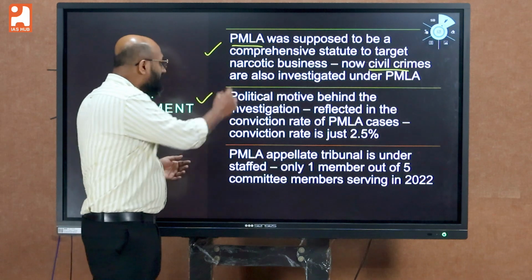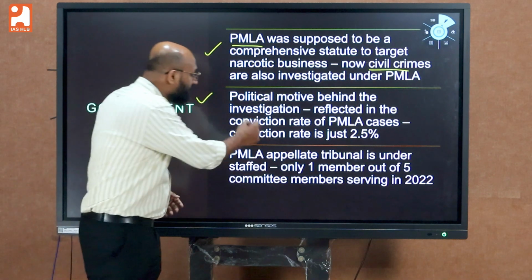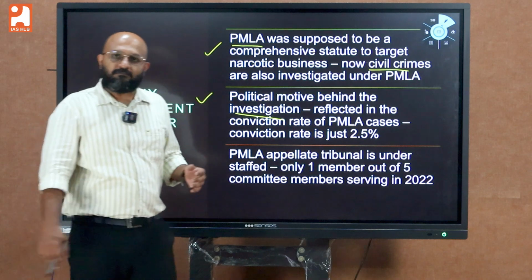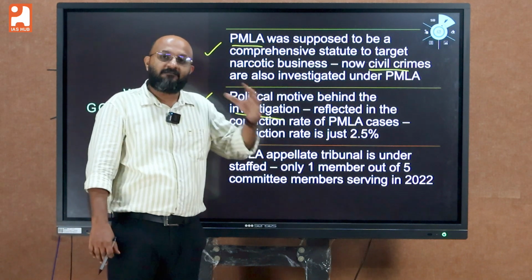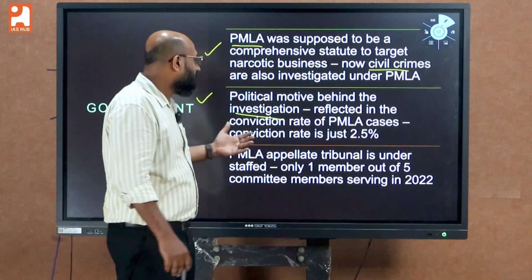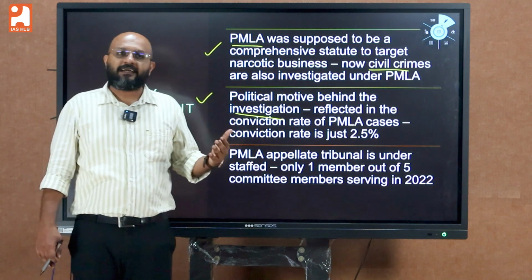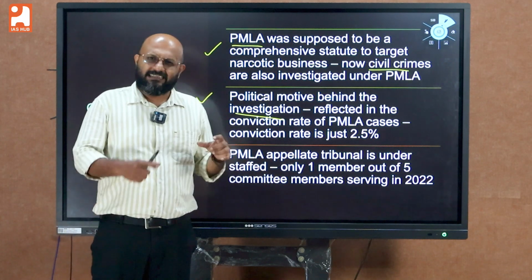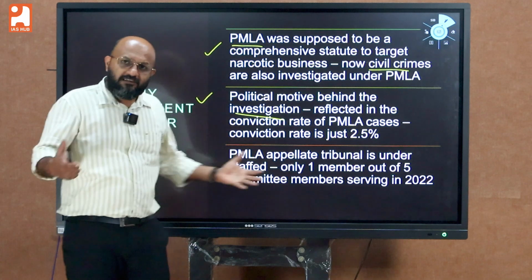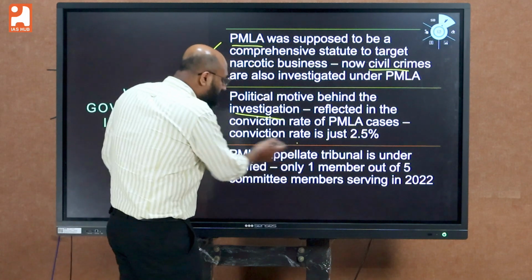The second thing is the political motive behind the investigations. The opposition members are crying over the fact that ED investigates only against opposition members, and the political motive of the cases initiated by ED is reflected in the conviction rate.